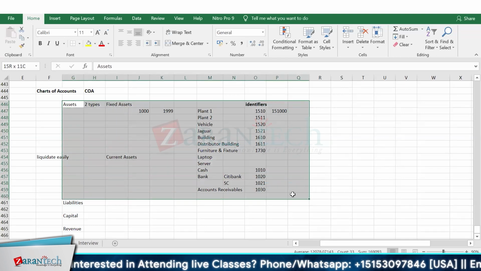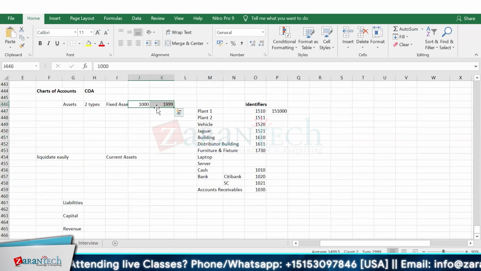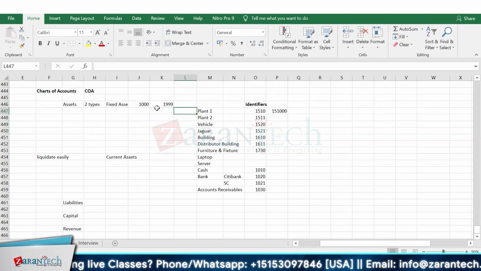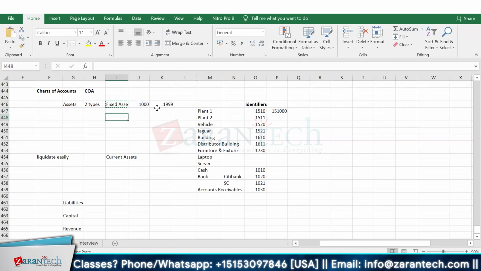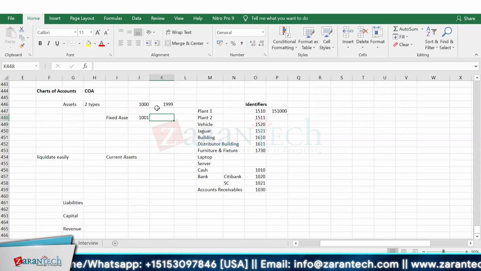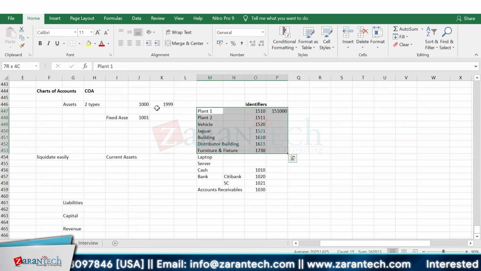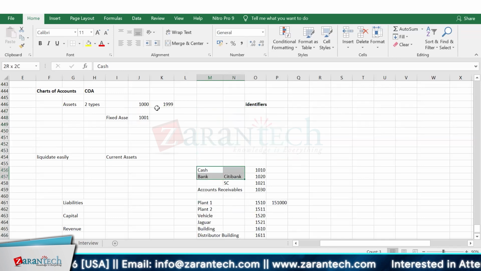Okay. Thank you. So overall assets is a combination from 1000 to 1999, and if I talk about the current assets and the fixed asset, that would be 1001 to... sorry, mistakenly I have mentioned this one. I will take it down. So let me make it more organized.